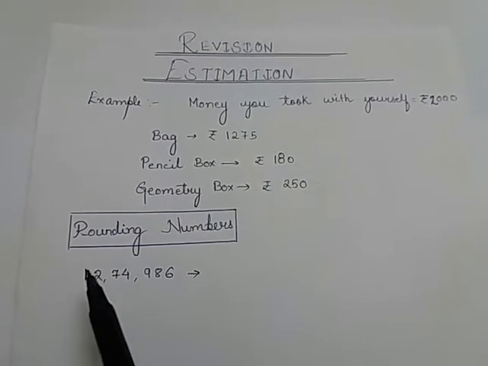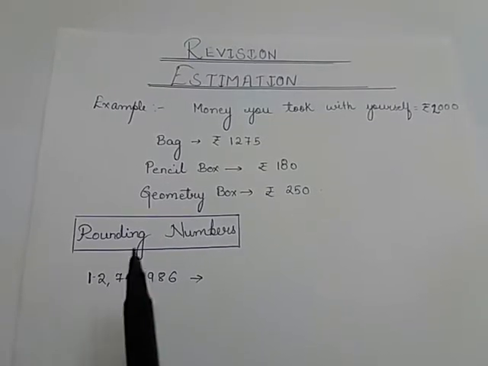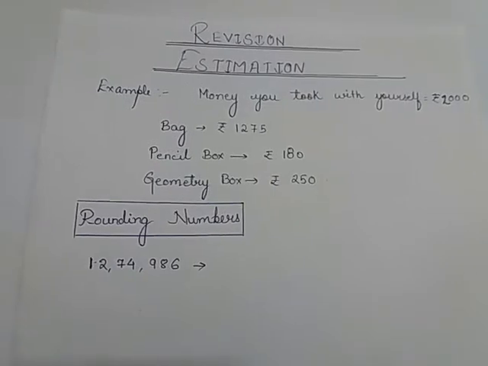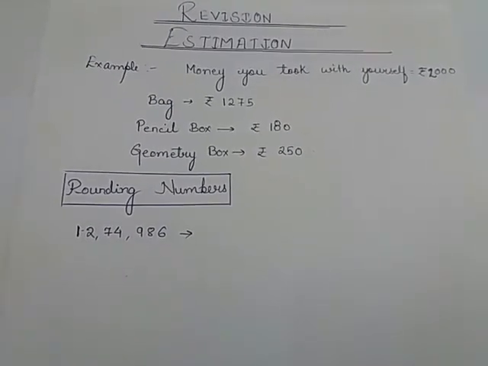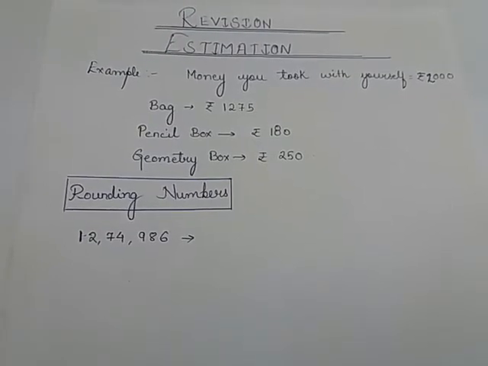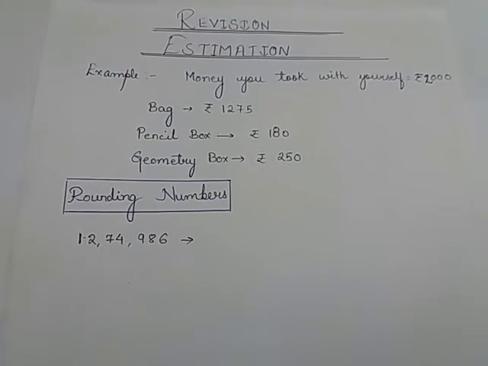Now students, recall the two rules that we have studied under rounding numbers. First rule: if the number that we are supposed to round is followed by 5, 6, 7, 8 or 9, we have to round the number up.